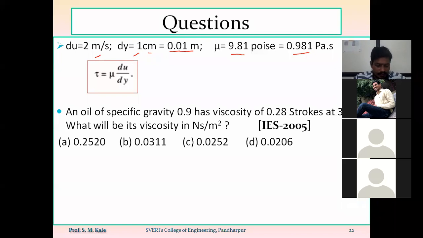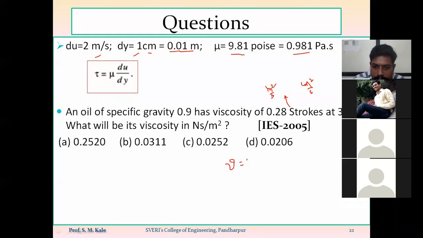0.28 stoke म्हणजे कोणती viscosity आहे ही? That is kinematic viscosity. So stoke म्हणजेच काय असतं? सेंटीमीटर स्क्वेअर पर सेकंद असतं, बरोबर? सेंटीमीटर स्क्वेअर पर सेकंद. So first of all, you have to convert that stoke into meter square per second, by multiplying it by 10 raised to minus 4. So 0.28 into 10 raised to minus 4 meter square per second. That will be the kinematic viscosity at 38 degrees centigrade.